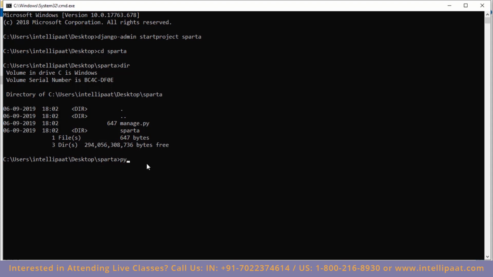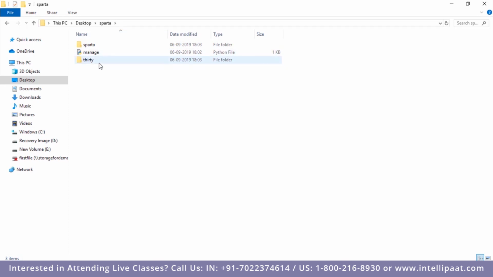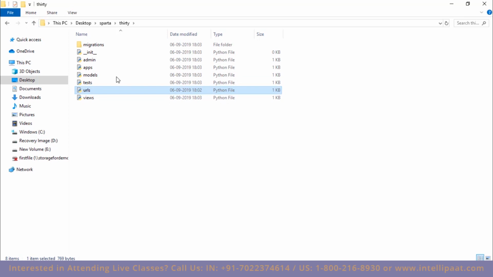So I'll type in python, and then I'd have to give in the manage.py file. After this I'll type startapp and give in the name of the app. So the name of the app is, let's say, 30. So I'll just hit enter. Now I've created this new folder 30, which comprises all of these files. Now again, this does not have the urls.py file, so I'll open the Sparta folder. I'll copy this and I will paste it inside this 30 folder over here.